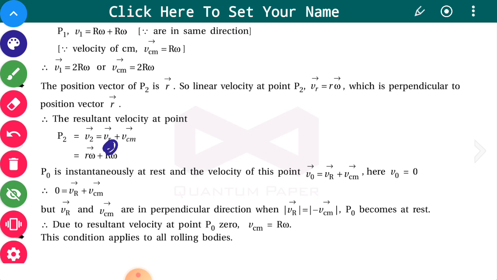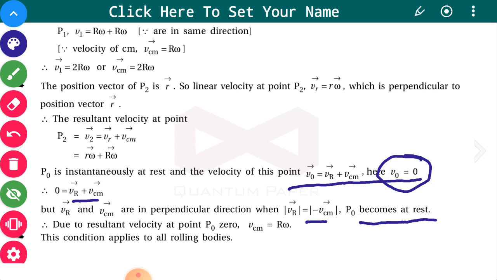So Vr plus VCM is equal to 0. Both will be opposite to each other with the same value. That is, the velocity due to rotational motion and the velocity of the center of mass have the same values in opposite directions. P0 comes to rest because the resultant velocity at point P0 is 0.